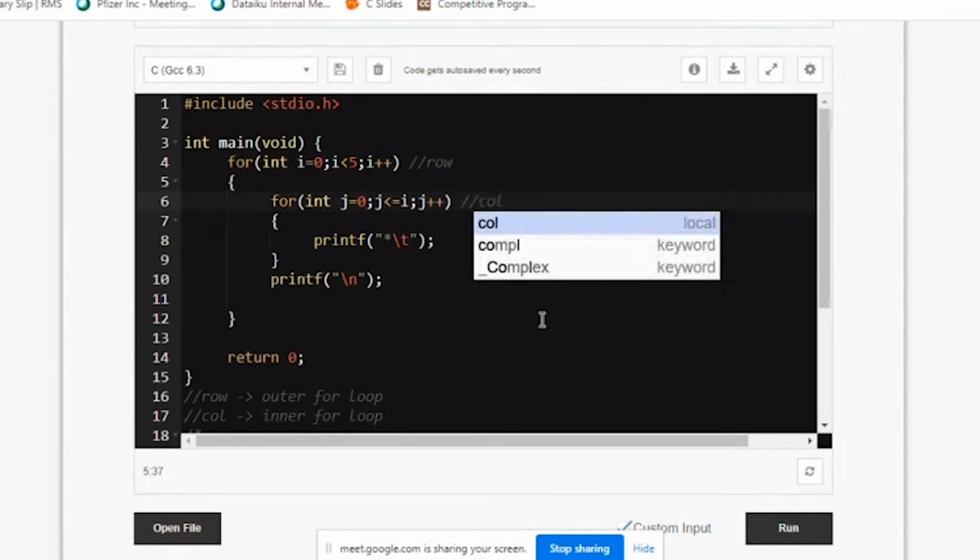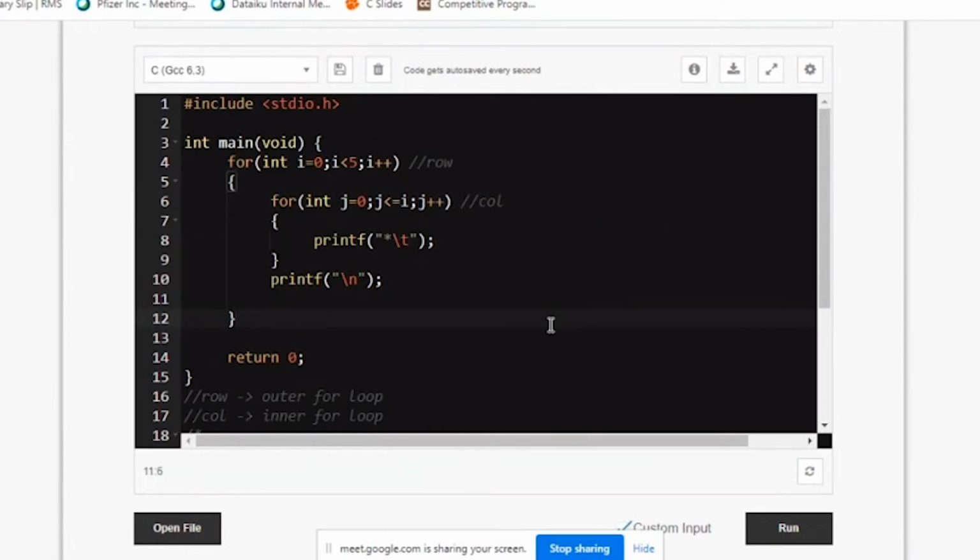Inner one next time. Excuse me for the noise outside. I'm just sitting outside my home for connectivity, so I can get those noise. Please ignore me on that.